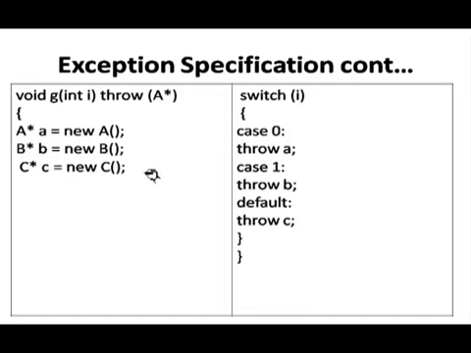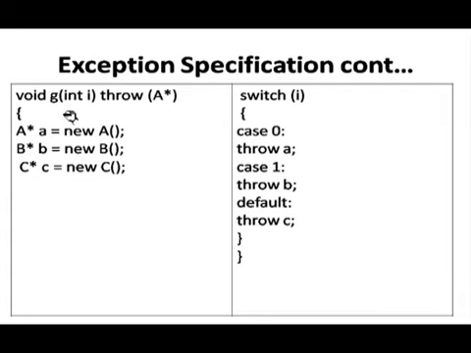Now the same function is revised by me. Void g function, int I, throw(A*), means it will pass a pointer type of object, or we can say reference type of object, and the term dynamic object can also be used. So a pointer A is equal to new A, B and C. We can consider these as a class or any type of structure.